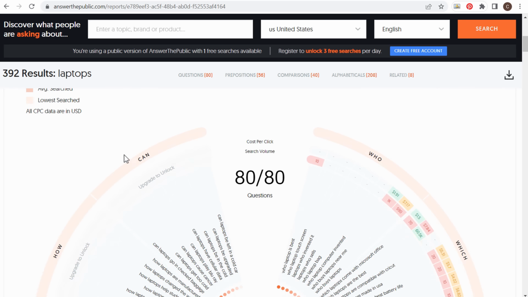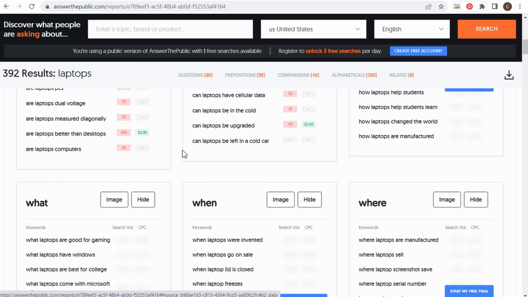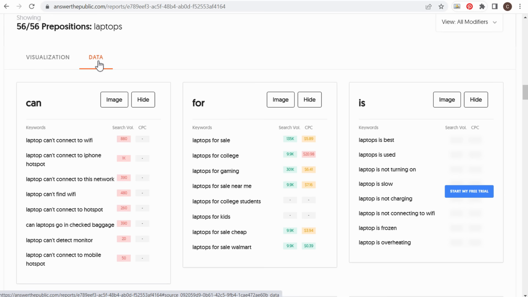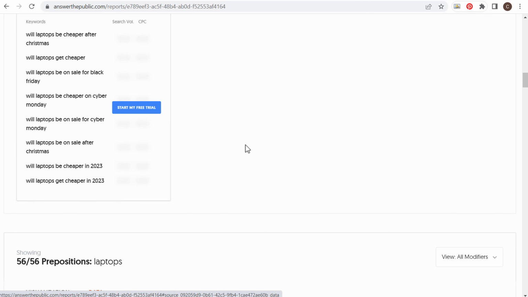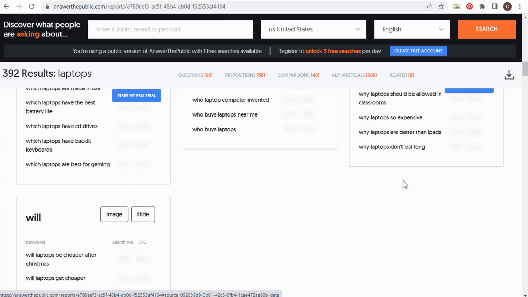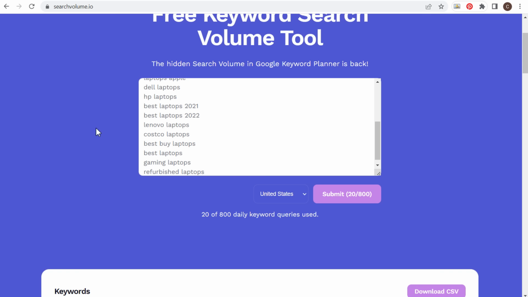But if we scroll down, you can see all of these different questions. I kind of prefer to look at it as data, and you can see all of these questions. If we keep scrolling down, you'll see prepositions, same thing, we can use data. So you're gonna get a ton of different long tail keywords here. What I like is if you see "for" here, it's laptops for sale, for college, for gaming, for college students, for sale, cheap, for kids. So you're gonna see a bunch of different keywords that if we download these, again, just come right over into searchvolume.io, enter all of those keywords here, and you can come up with some different ideas as far as your content and what people are actually searching.